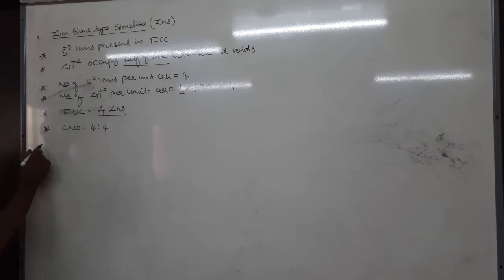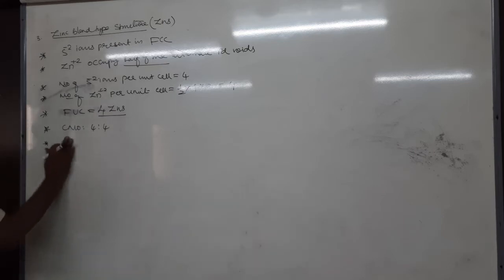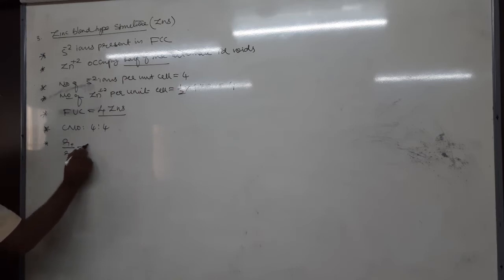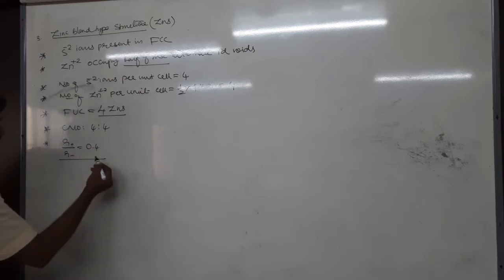Okay. Now, next, what is its radius? No, intermolecular distance is not required. Of the structures, only the first two are required. The remaining structures are not required. It has a complicated structure. That's why you can take the radius ratio r plus by r minus, which is approximately 0.4.